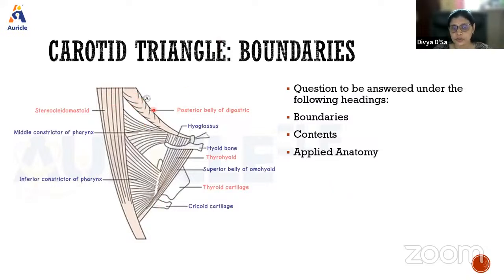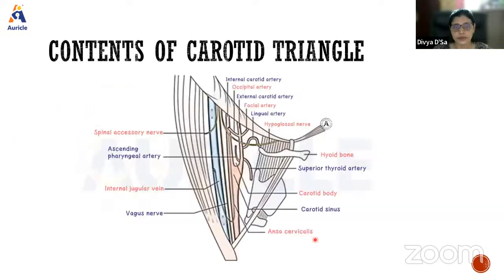We have an anterior-superior boundary, an anterior-inferior boundary, and a posterior boundary. If you see here, the anterior-superior is formed by the posterior belly of digastric, and anterior-inferiorly it is formed by the superior belly of omohyoid, and posteriorly it is formed by the anterior border of the sternocleidomastoid muscle. So these are the boundaries. Boundaries also include the floor and the roof, so you need to talk about the floor and the roof too.